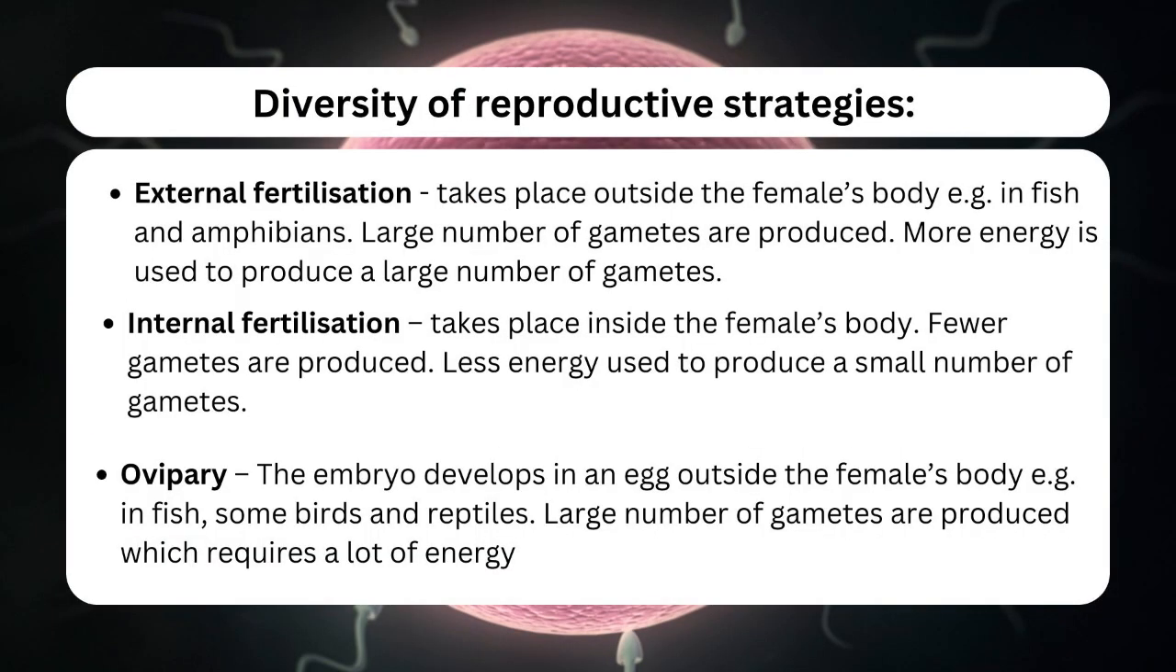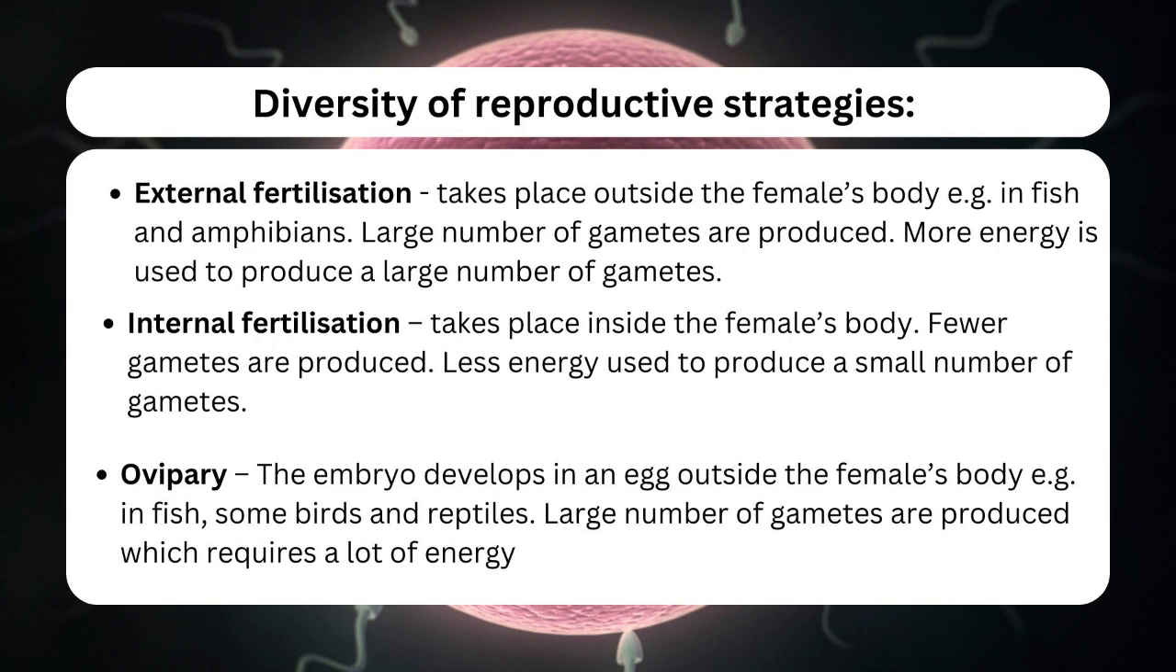Diversity of reproductive strategies. External fertilization takes place outside the female's body, e.g. in fish and amphibians. Large number of gametes are produced. More energy is used to produce a large number of gametes. Internal fertilization takes place inside the female's body. Fewer gametes are produced. Less energy is used to produce a small number of gametes.